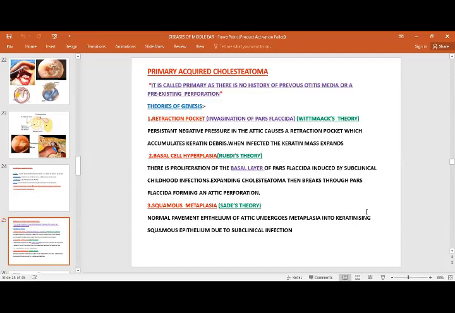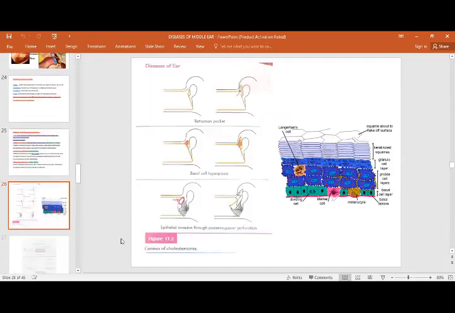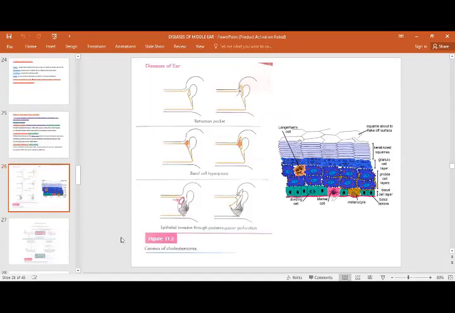This again, of course, is a change of the epithelium from the normal epithelium to keratinized squamous epithelium due to subclinical infection. These are the theories. You can see the retraction pocket form. This is the retraction pocket. This is the basal cell hyperplasia, fibrous layer. This is the metaplasia. You can see this is the normal epithelium and the change is squamous.